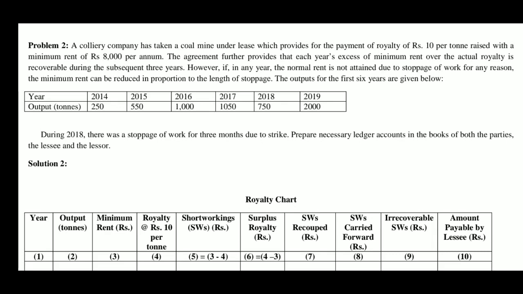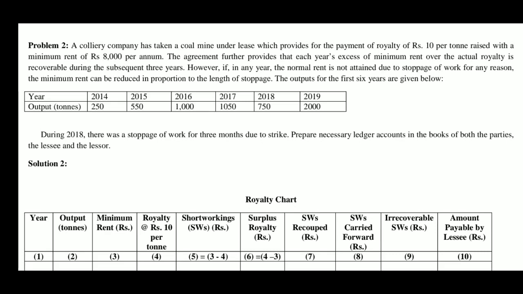If recoupment is not possible, then the part of the short workings which cannot be recovered will have to be transferred to profit and loss account. Now further, however, if in any year the normal rent is not attained due to stoppage of work for any reason, the minimum rent can be reduced in proportion to the length of stoppage. Here the last line says about the stoppage.